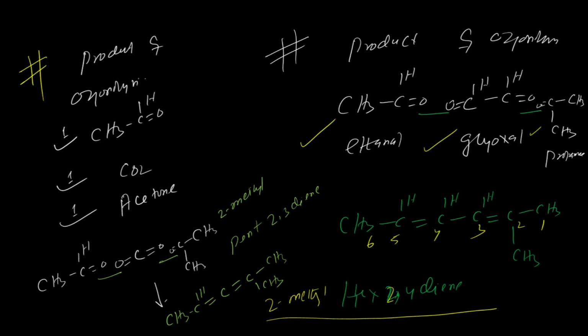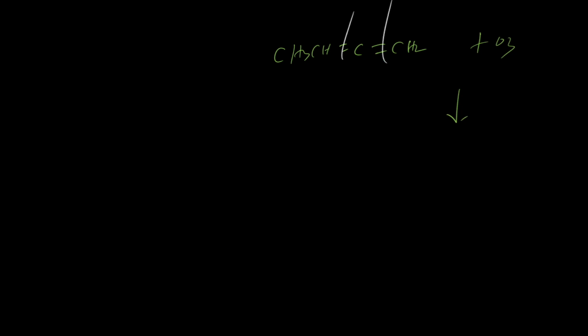Now I would like to give you one more question. Then there is one polymerization, then this will finish. So ozonolysis: if you do the ozonolysis of CH3 CH double bond C double bond CH2, what will happen over here? Ozonolysis, then ozone you have to use over here. What I told you, just remove this double bond from two sides. This time it is two sides. So CH3 C and this is the CH2. Now we have to take two ozone. So ozonolysis will take from this side and from this side.